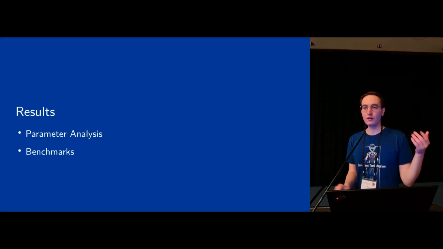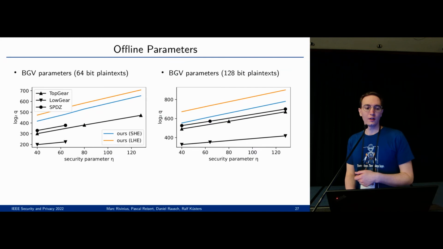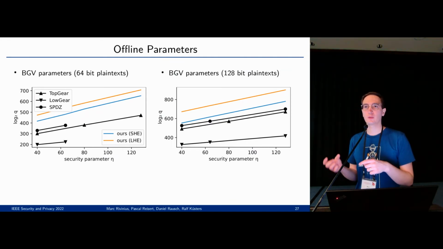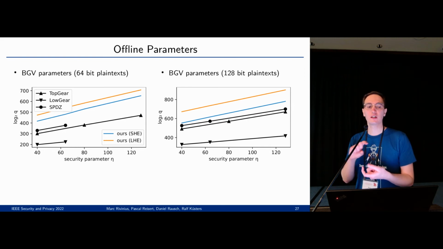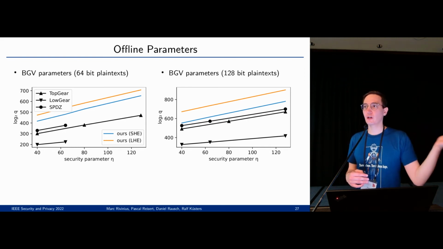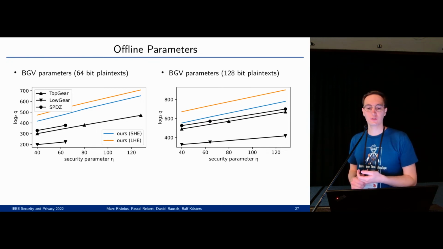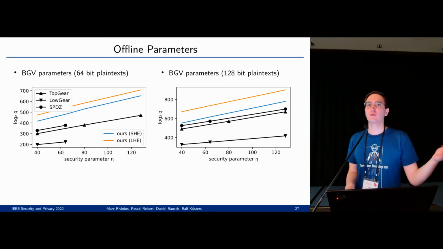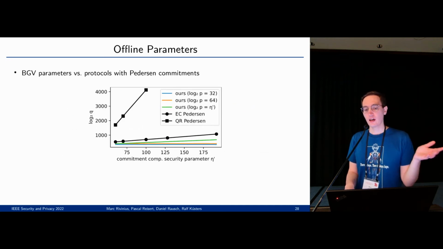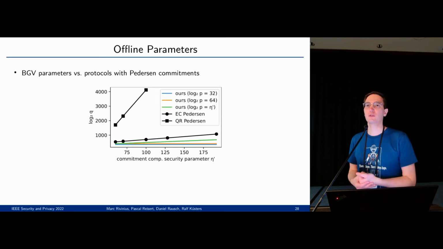And speaking of parameters and performance, here are the values for our offline phase for the parameters for the BGV encryption scheme that we use. Our parameters are higher than, for example, for SPDZ and related protocols, but this is because we had to do additional work to get our accountability and robustness. And they are not that far off from SPDZ, and luckily they're also quite a bit lower than if we would have used just Pedersen commitments.